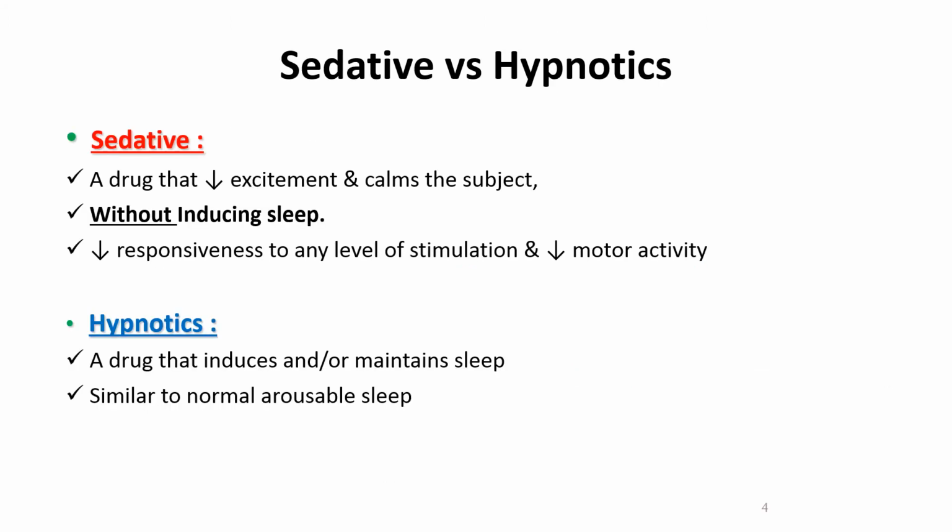So what are the differences between sedative and hypnotic drugs? The basic thing is that sedative drugs reduce excitation and calm down the subjects without inducing sleep, whereas hypnotic drugs basically induce sleep. And the same drug which is functioning as a sedative, if we increase the dose, can function as a hypnotic. So the CNS depressant effect is dose dependent.